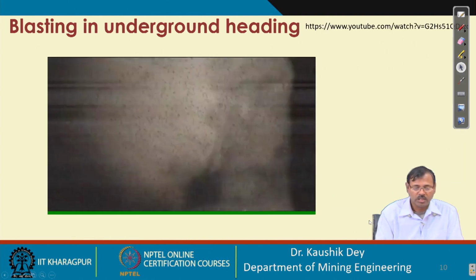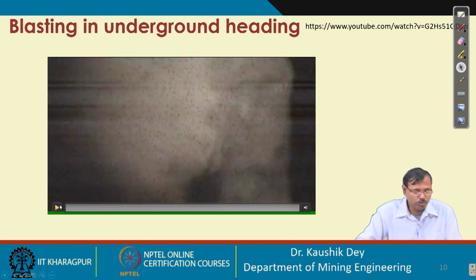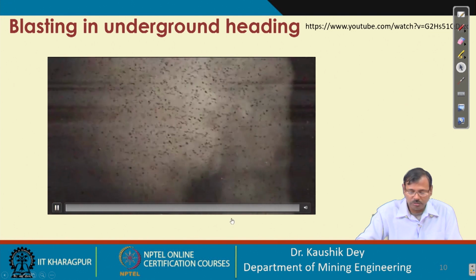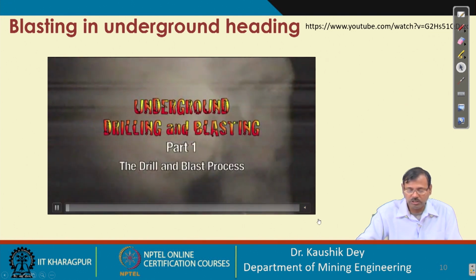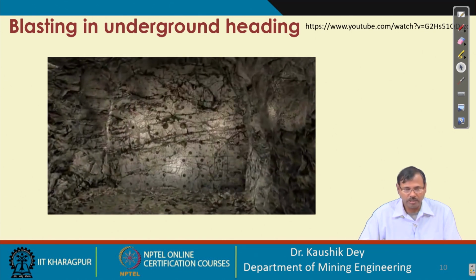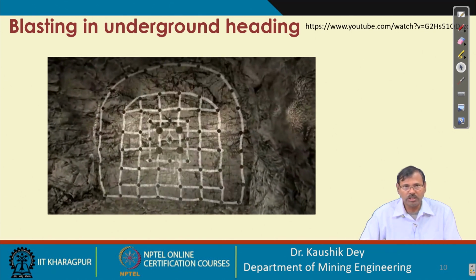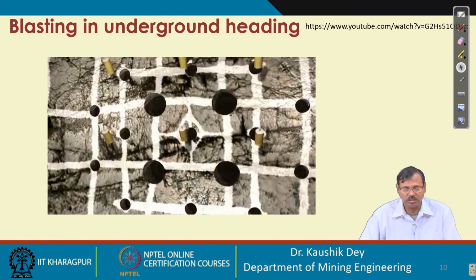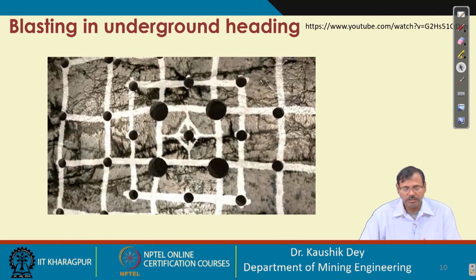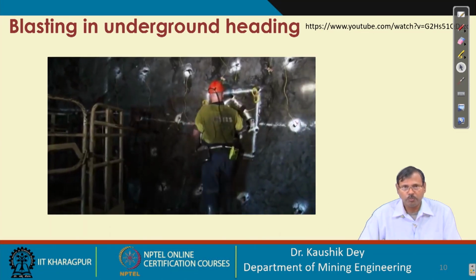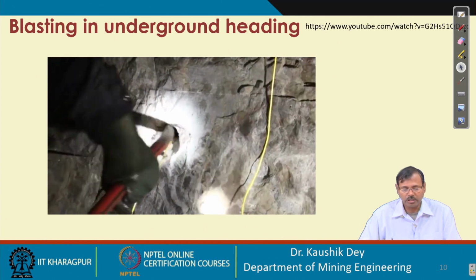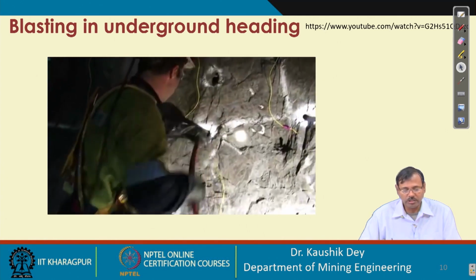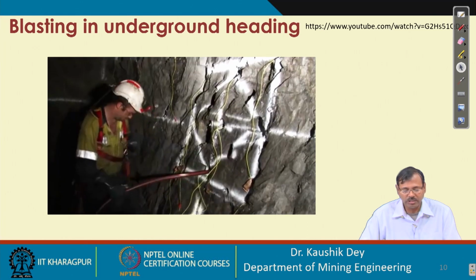Now, let us look once again at how blasting is carried out in underground mines, because it is expected that we covered the underground blasting part long back. Here we provide the reamer holes; 4 reamer holes are provided, and a centrally located blast hole is given. This is a burn cut blasting where 4 reamer holes are given in a square cut pattern. This is considered as a pipe charge, you can say.